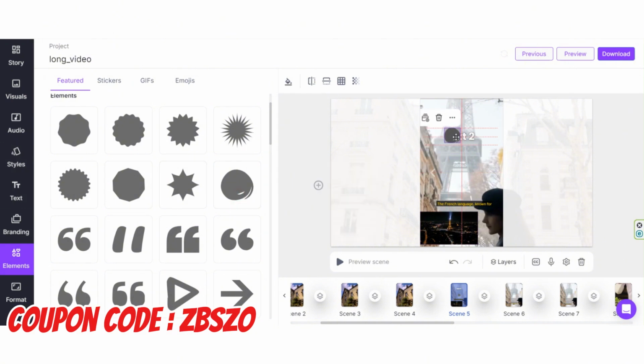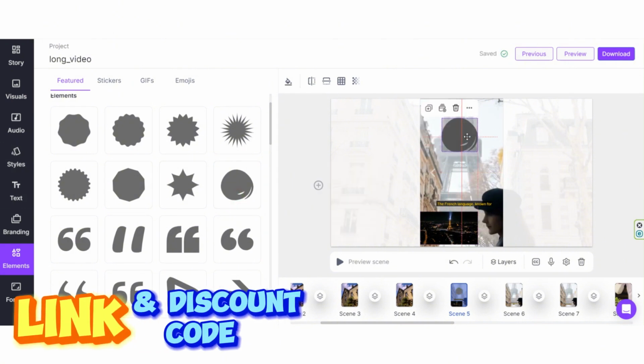And this was the easiest and fastest way to convert long video to short video with AI. This is really a useful AI tool that you can work easily with it. At the end, you can download your video by clicking on this download option.